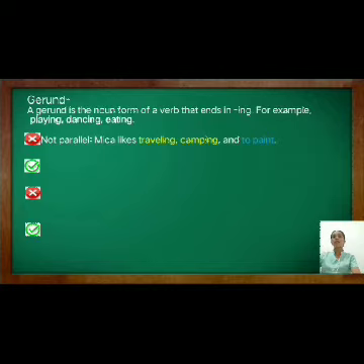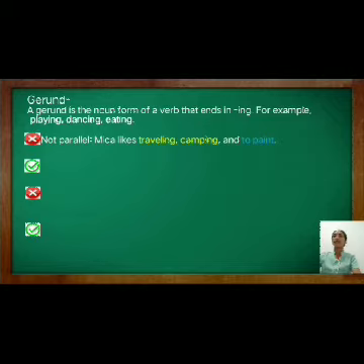Mika likes traveling, camping, and to paint. So this sentence is not parallel. Why? Because the words traveling, camping, and to paint are not in the same pattern. Traveling and camping are in the same pattern, a gerund form, while to paint is not a gerund, because it is an infinitive form, so it breaks the parallelism of the sentence.